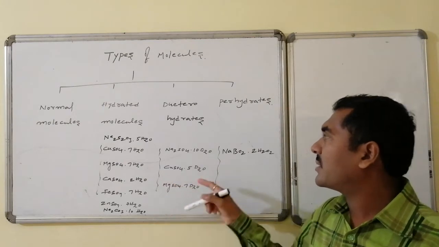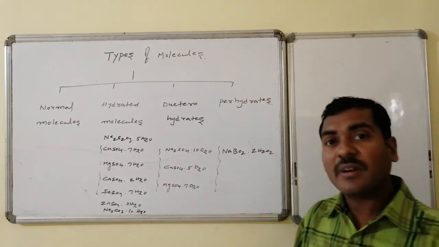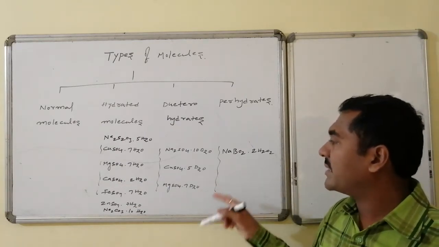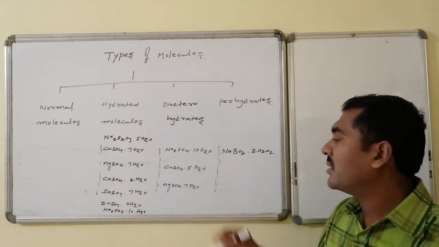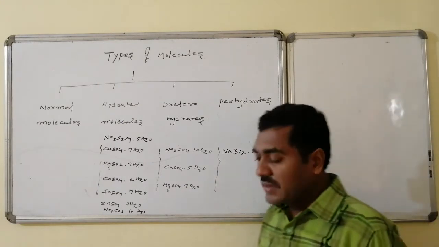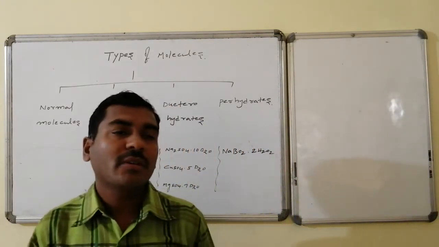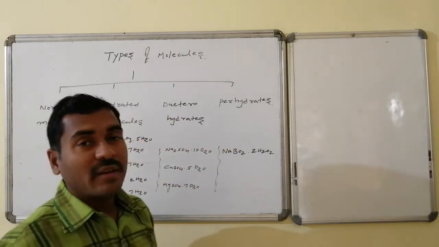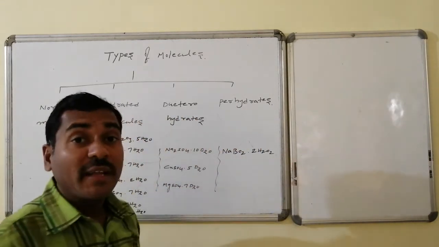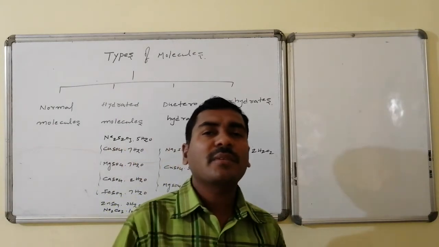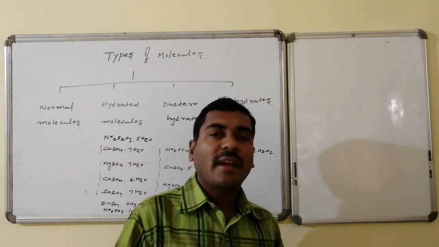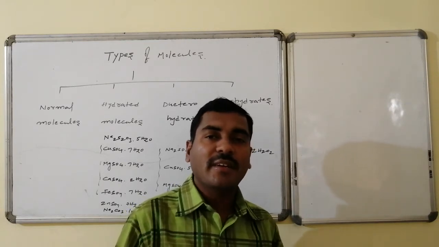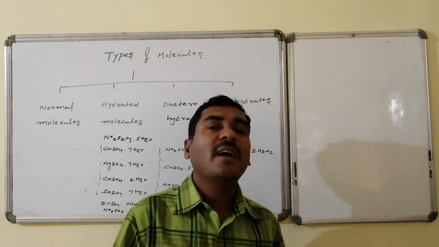Whereas if D2O molecules are there instead of water, these are all deuterohydrates: sodium sulfate 10D2O, copper sulfate 5D2O, magnesium sulfate 7D2O. Whereas if it is hydrated with hydrogen peroxide instead of water or D2O, then all of those are known as perhydrates, for example sodium metaborate diperhydrate. These are some of the examples for the categories of the different varieties of molecules having water, having D2O, having hydrogen peroxide, and without having water.